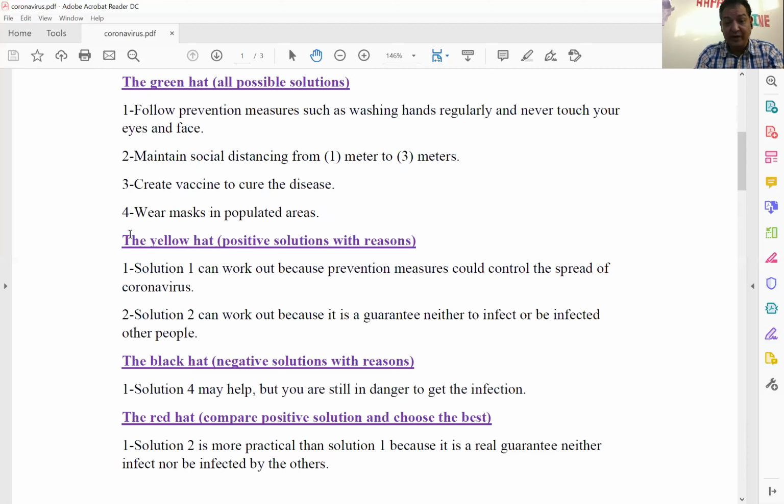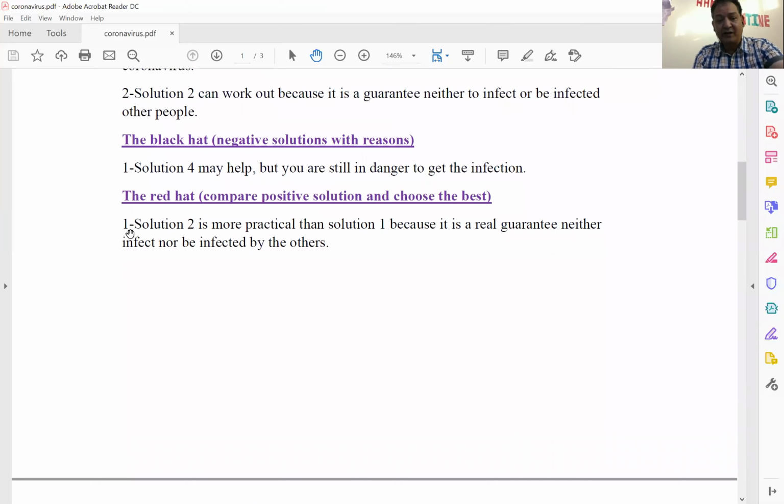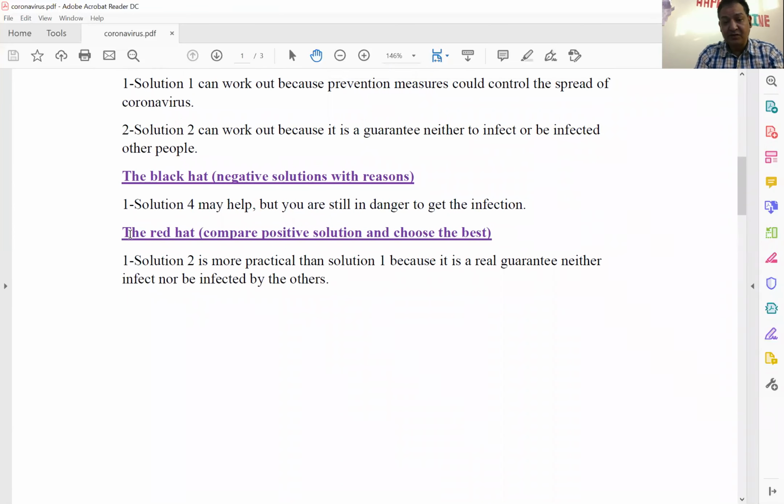But still, wearing masks in populated areas is still a solution to control coronavirus, but it is negative compared to the other solutions. So let's go back to the black hat, negative solutions with reasons. Solution four, which is wearing masks in populated areas, may help. It may help, but you are still in danger to get the infection of coronavirus disease.